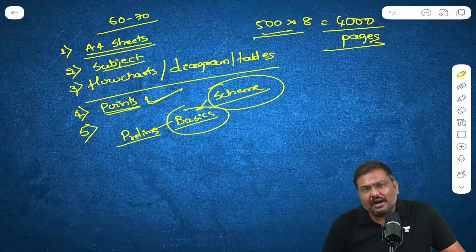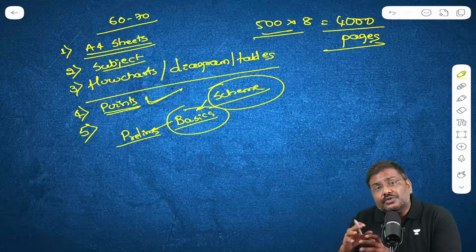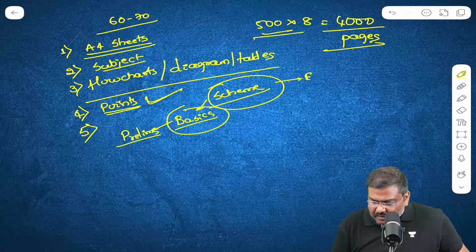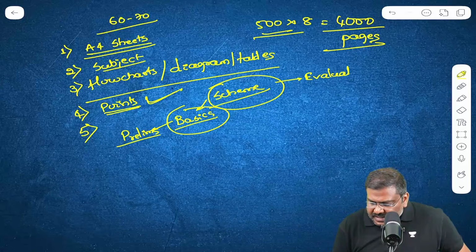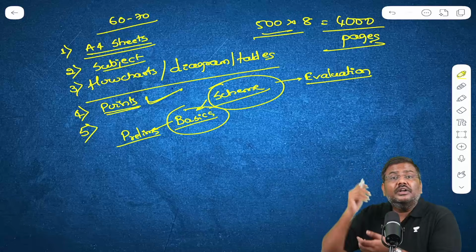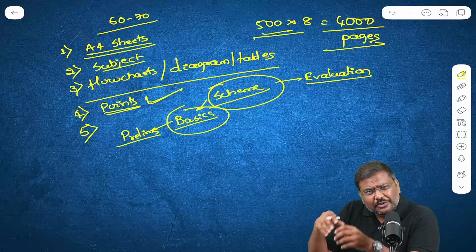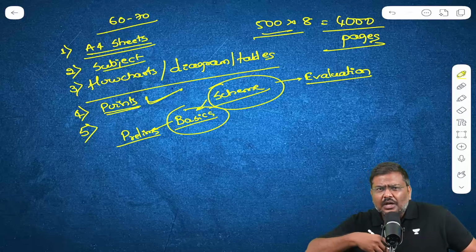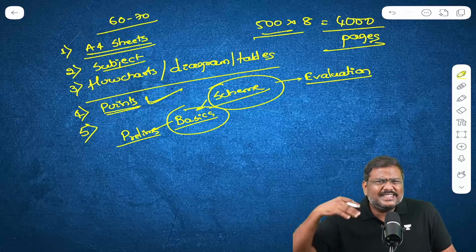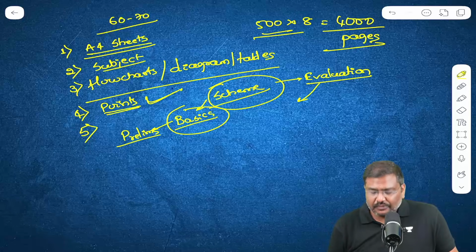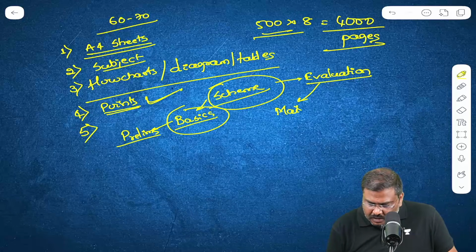Whereas in the same article, let's say there is also information provided regarding evaluation of the scheme. That is, this particular scheme has uplifted so many people out of poverty. It has contributed to financial inclusion. It has contributed to women empowerment. So many people have got loans, etc. These kinds of points are more relevant for mains examination.